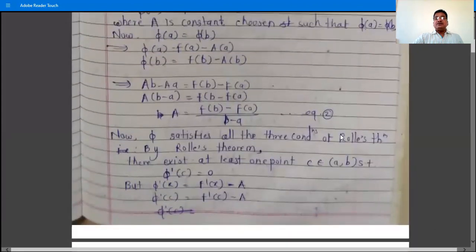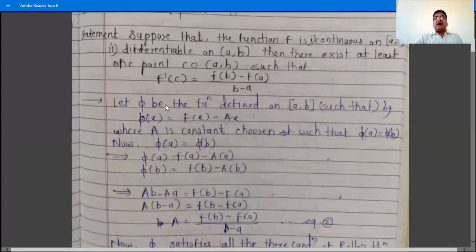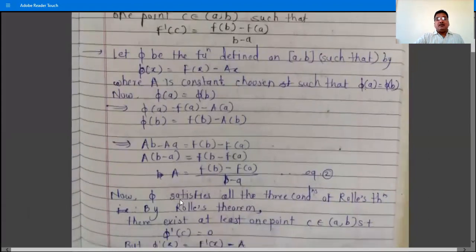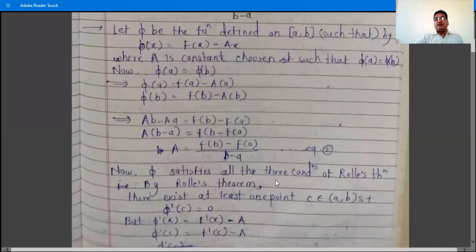Now phi satisfies all the conditions of Rolle's theorem. That is, phi is what? Phi is the subtraction of f x minus A x. A x is a polynomial function. A polynomial function is always continuous and always differentiable everywhere. And therefore the function phi satisfies all the conditions of Rolle's theorem.